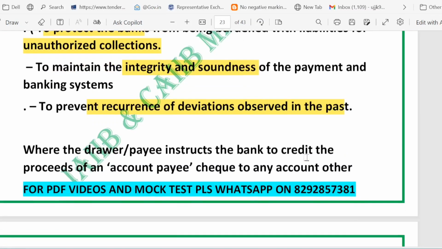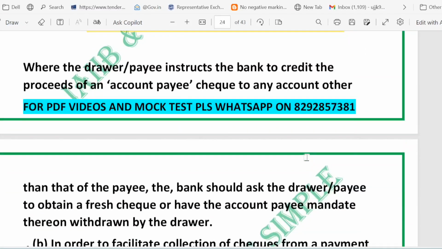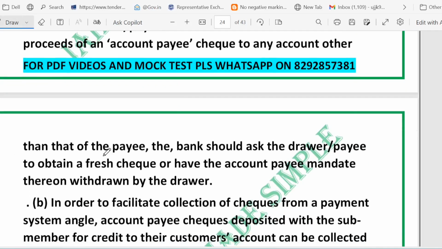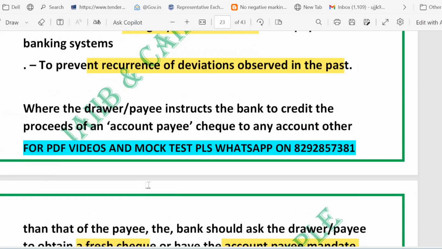Second question, what does the bank do if the drawer or the payee asks to credit a different account? If the drawer or payee tells the bank to credit some other account, not the named payee, the bank must not simply do it. Instead, the bank should ask the drawer or payee to either give a fresh check without account payee restriction, or to have the account payee mandate withdrawn. Only the drawer can make that change. The bank will not take the risk of paying someone else unless the check is reissued or the instruction is formally withdrawn, right? So these two conditions must be met.